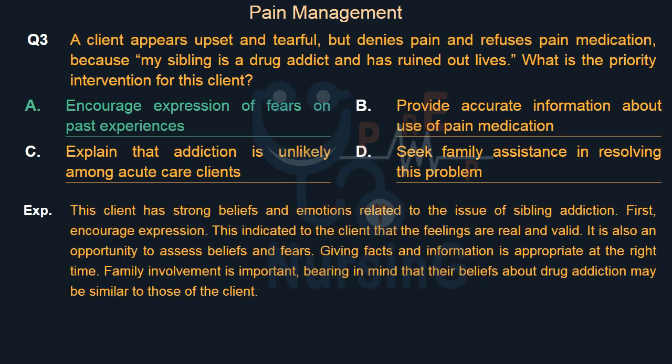This client has strong beliefs and emotions related to the issue of sibling addiction. First, encourage expression. This indicates to the client that the feelings are real and valid. It is also an opportunity to assess beliefs and fears. Giving facts and information is appropriate at the right time.